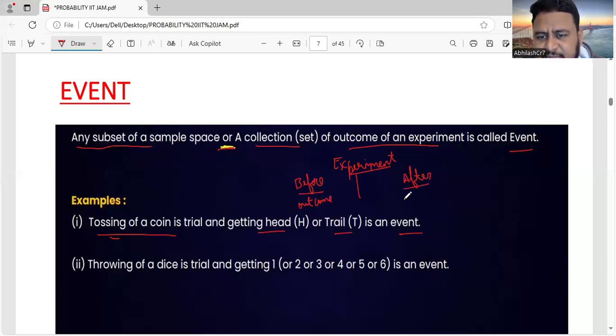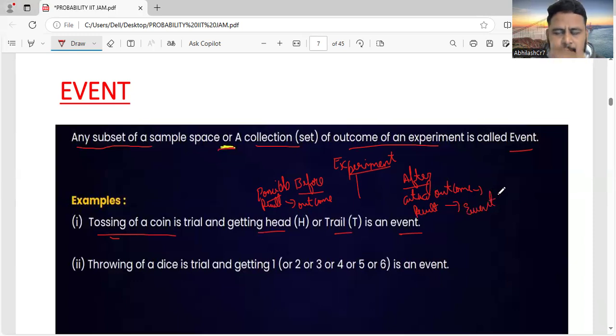After the experiment, we get the actual outcome, the result that we got. Possible result means outcome. Actual result is called an event.